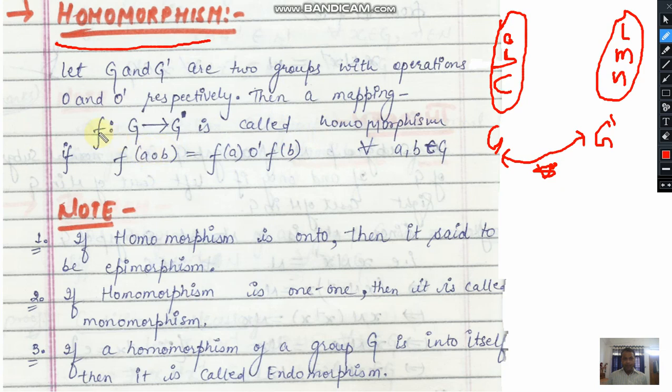How? If there is a relation between the elements of G and the elements of G dash, it means there is a mapping. In mathematical language we say that there is a mapping, meaning there is an association between the elements of G and G dash, which is called a homomorphism.